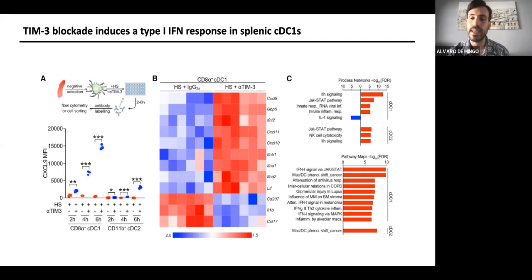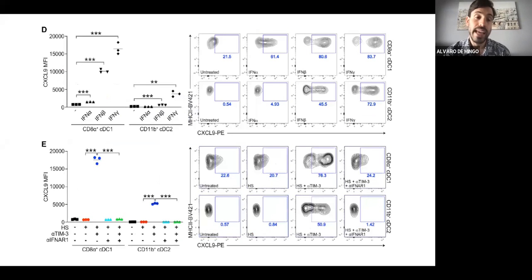We started to see that type 1 interferon genes, like interferon alpha and beta, CXCL9 and CXCL10, and the whole type 1 interferon signaling pathway, were highly upregulated in the samples treated with the heat shock and TIM-3 blockade. Next, we treated our cells with interferon alpha, beta, and gamma, and we saw that, mostly in DC1s, there was also a nice upregulation of CXCL9.